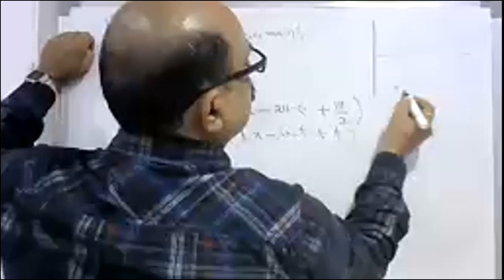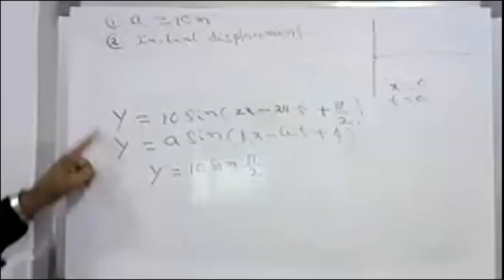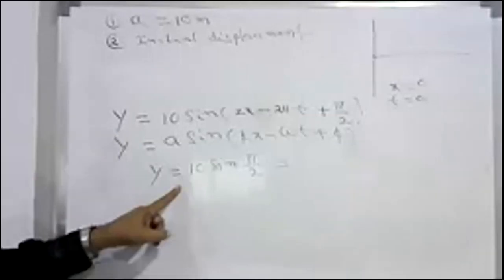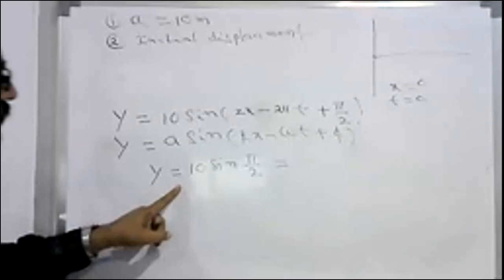So I substitute x equal to 0 and t equal to 0. Then y becomes 10 sin(pi by 2), which equals 10 meters.